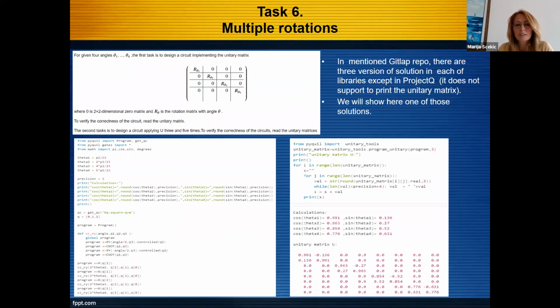To verify the correctness of the circuit, we will read the unitary matrix. The second task is to design a circuit applying this matrix 3 times and 5 times. To verify the correctness, we will read the unitary matrix.